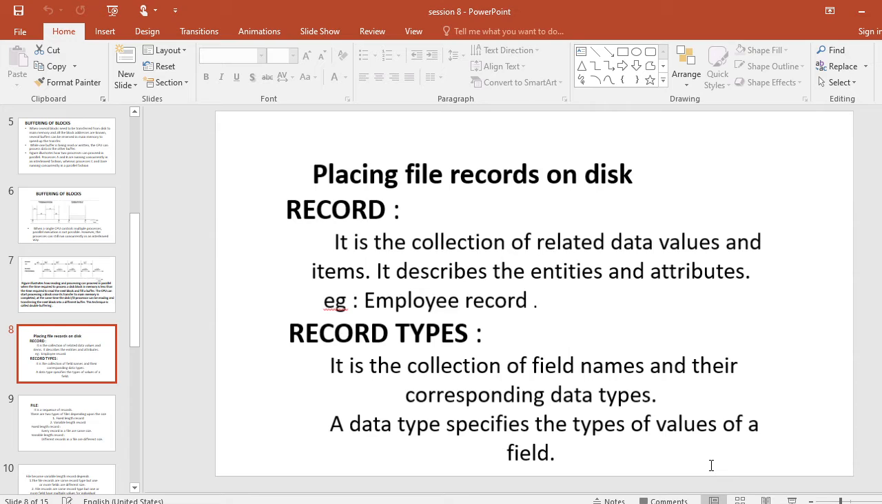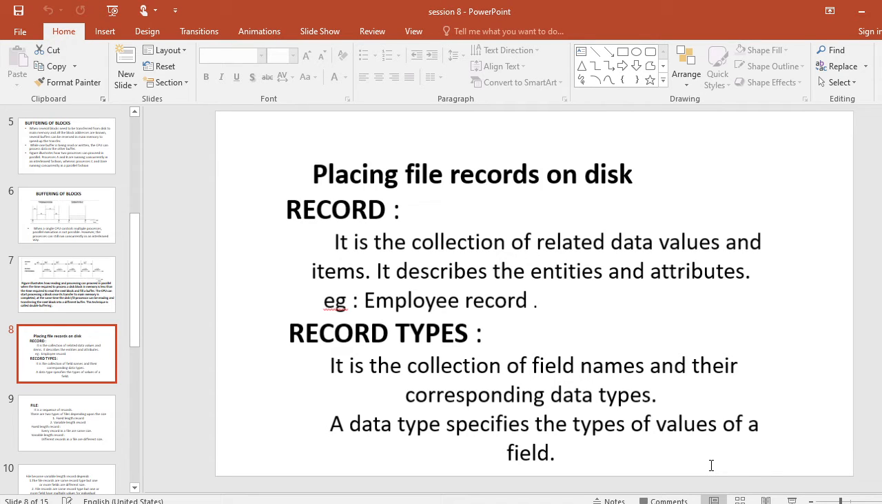Placing file records on disk. So this is also a very important slide. In placing file records on a disk, first you can understand what is a record. Data is usually stored in the form of records. We know already, each record consists of a collection of related data values or items, where each value corresponds to a particular field of the record. Records usually describe entities and their attributes.